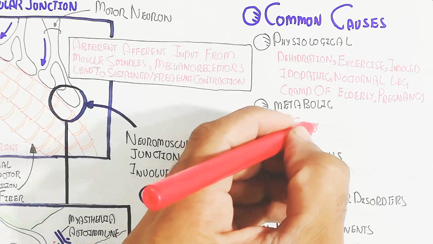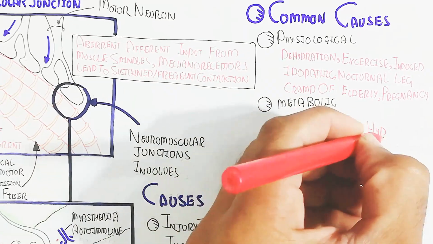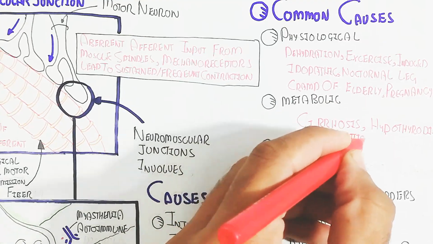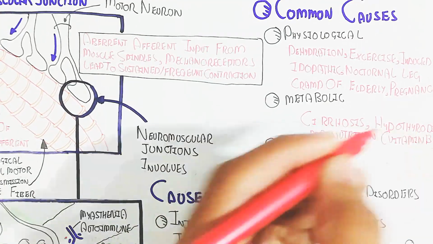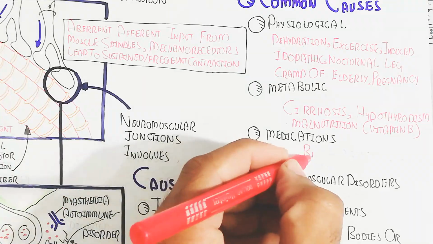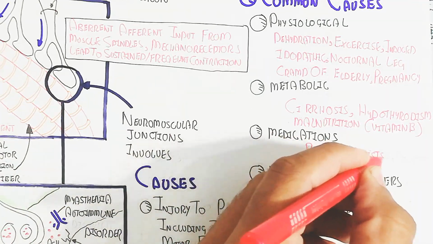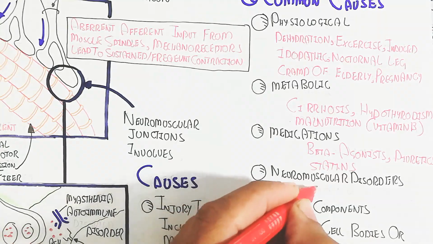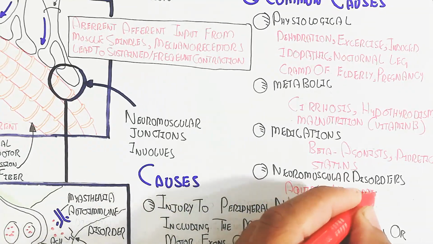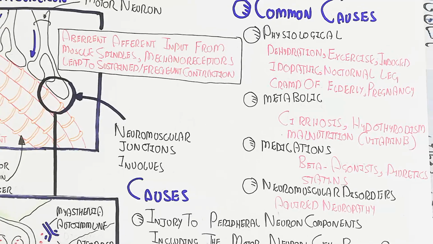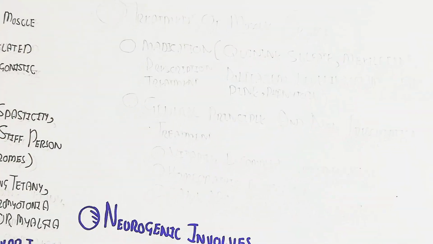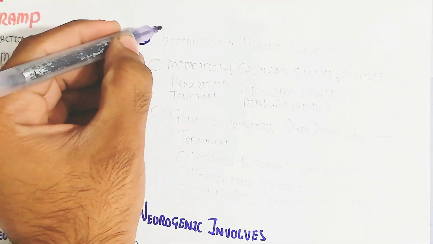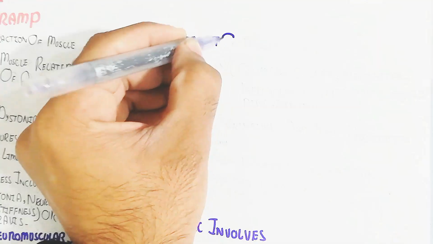Metabolic means the anabolic and catabolic processes are imbalanced, as in cirrhosis, where there is glycogen depletion in the liver, and hypothyroidism, where metabolism decreases. Malnutrition, like vitamin B, magnesium, and calcium deficiency. Medication means beta agonists, diuretics, and statins. And neuromuscular disorders include acquired neuropathy and myasthenia gravis.